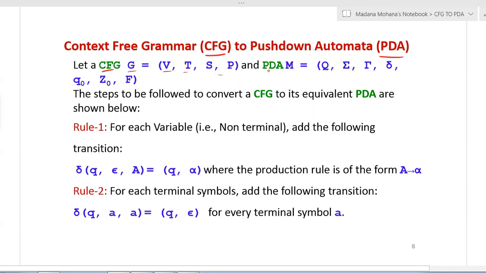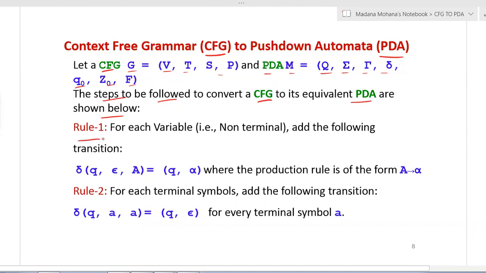From this grammar, we have to obtain a PDA M with 7 tuples: Q, sigma, tau, delta, Q naught, Z naught, F. Now, how to construct a PDA for a given context free grammar? The steps to be followed to convert a context free grammar to its equivalent PDA are shown below. These steps we will now call rules, so by using the following rules.